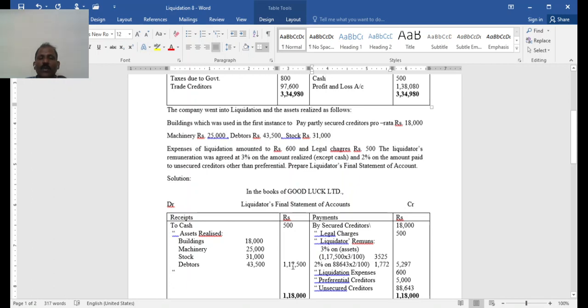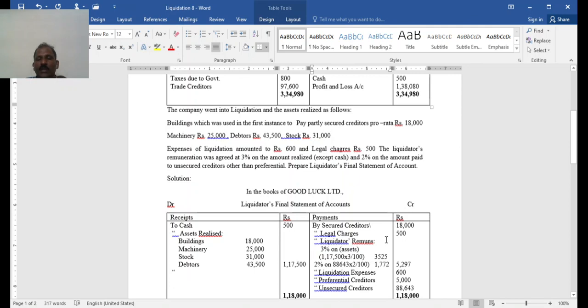Total 1,17,500 plus 500, so 1,18,000 is the total amount available for distribution. Then paid to secured creditors 18,000. Where the asset is not given in such cases, the total asset value is taken here for the creditors' payment.